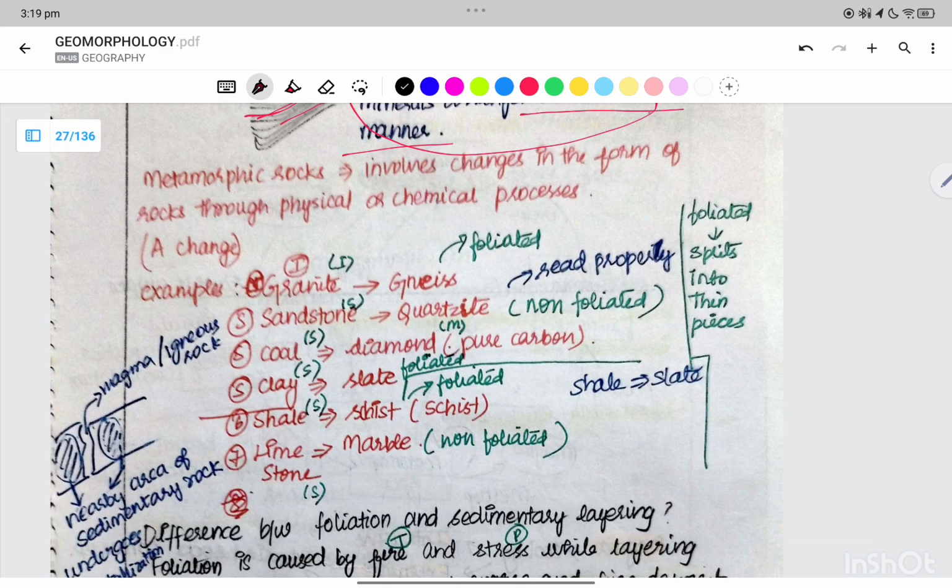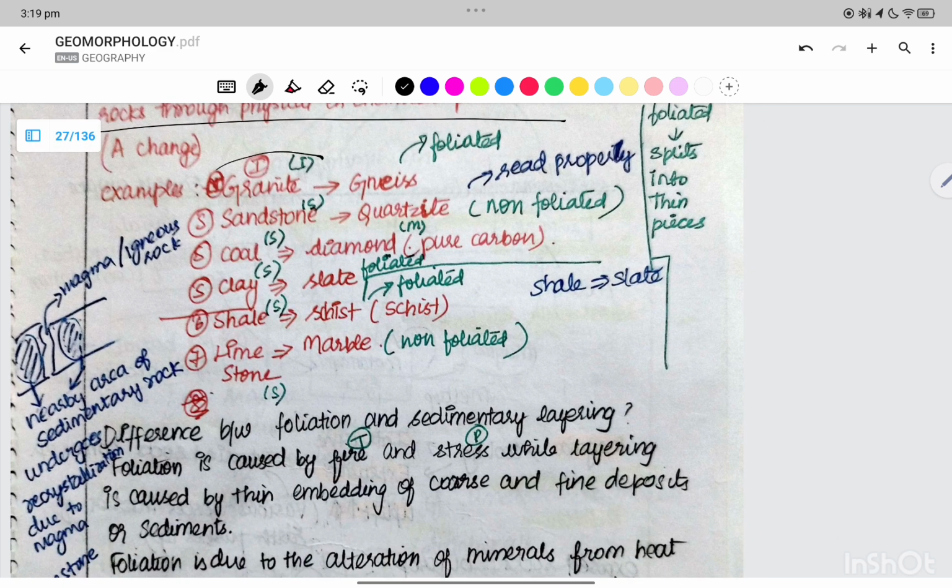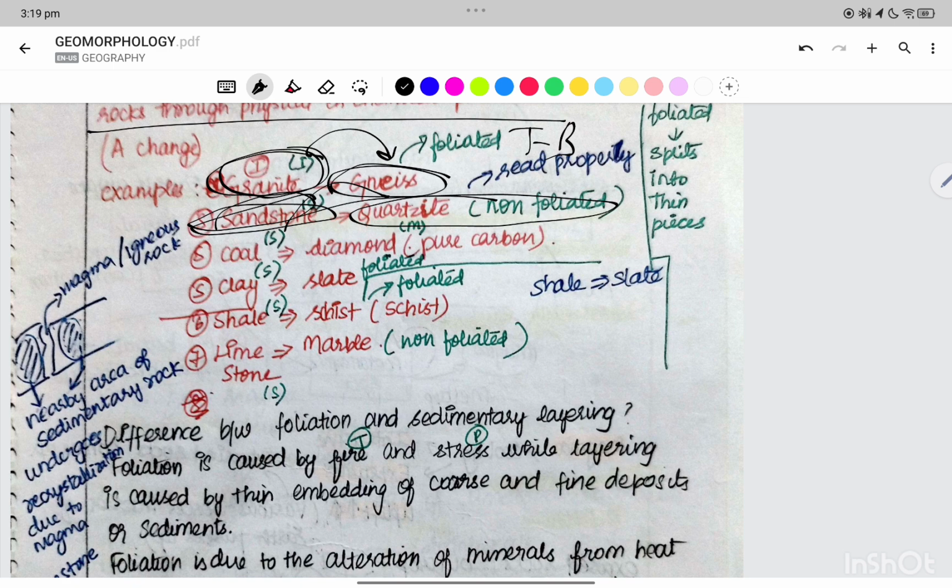Metamorphic rocks involve changes from one form to another. For example, granite is an igneous rock which changes into gneiss, and it is foliated. It is pressed from top to bottom, right? It splits into thin pieces. Sandstone is a sedimentary rock and sandstone becomes quartzite. Quartzite is a metamorphic rock. It is non-foliated.